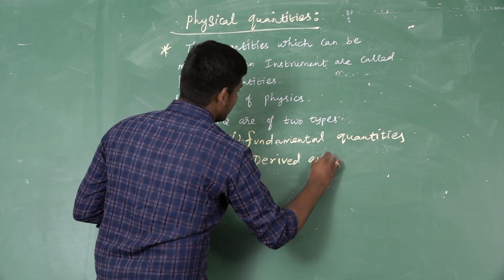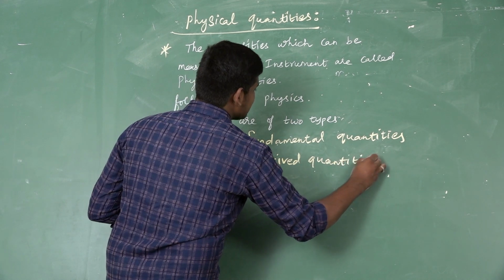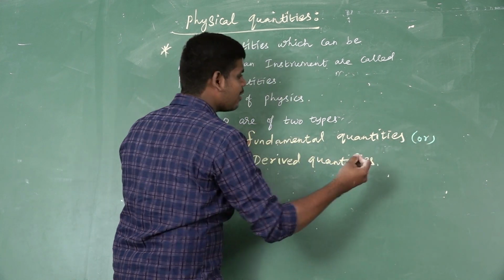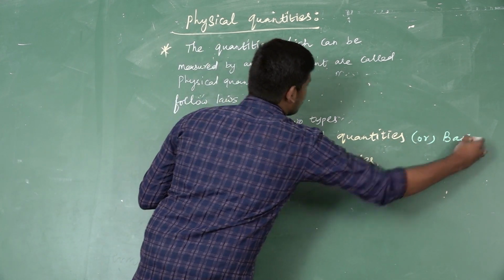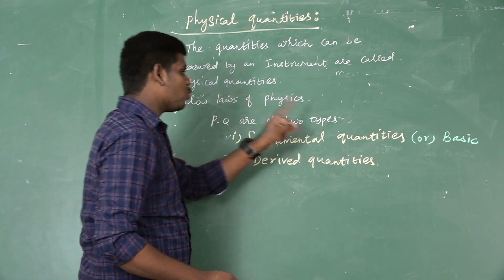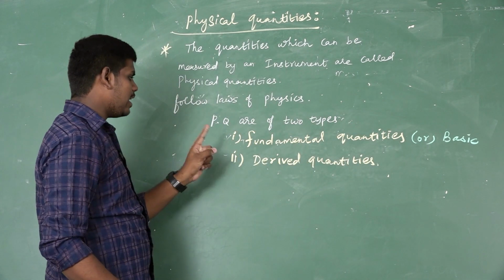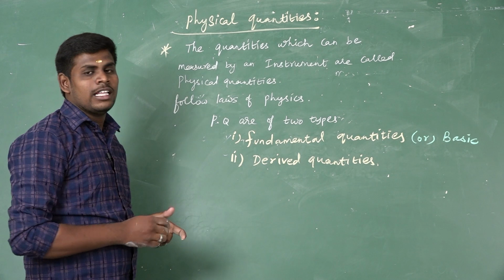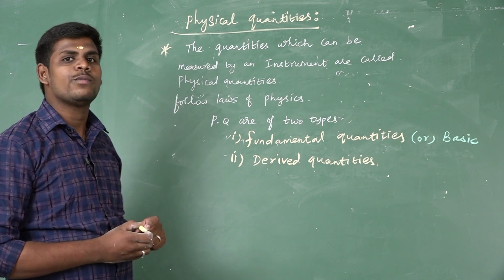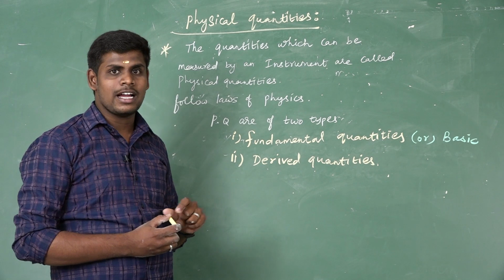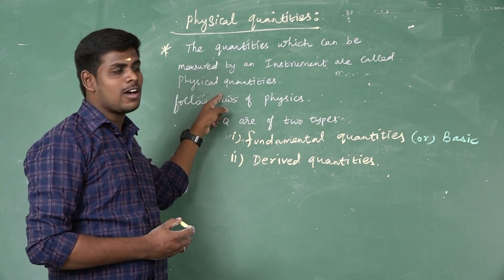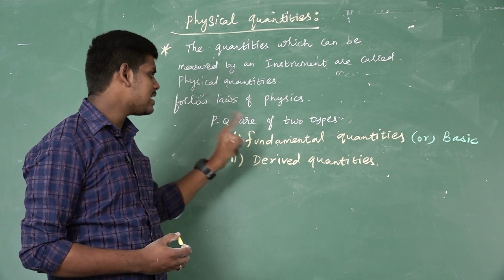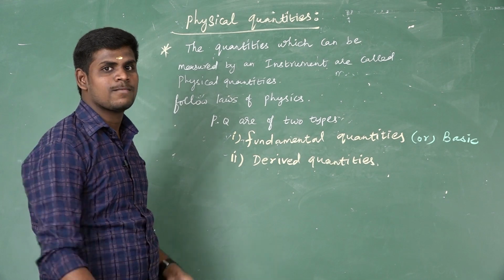Second one is derived quantities. What is the other name of fundamental quantities? That is basic. So the other name of fundamental quantity is basic quantities, and the other one is derived quantities. This is the definition of physical quantities. The quantities which can be measured by an instrument are called physical quantities, and they follow the laws of physics. Physical quantities are of two types: fundamental quantities and derived quantities.